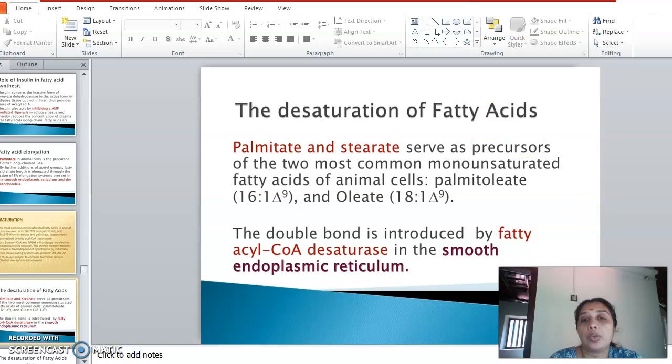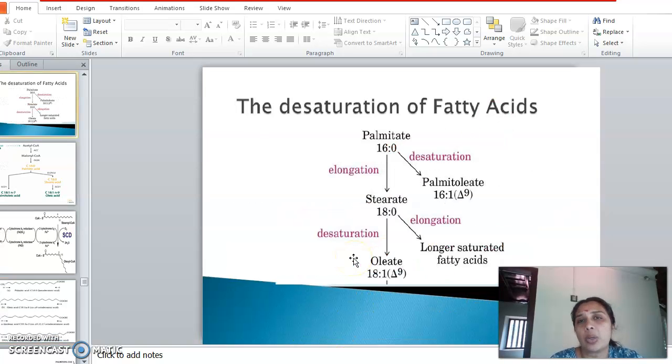So the double bond will be introduced by desaturase enzymes which are present in the microsomes or smooth endoplasmic reticulum. So this is how the desaturation happens. The palmitic acid, which is a saturated fatty acid with 16 carbon, formed as a result of the fatty acid synthase complex, is entering into elongation. So what happens during elongation? 2 more carbon atoms will be added to give rise to stearic acid by the microsomal chain elongase enzyme, or it can be subject to desaturation, converting palmitic acid to palmitoleic acid, where the 16 carbon is retained, but there is an introduction of a double bond onto the 9th carbon atom by delta 9 desaturase enzyme.